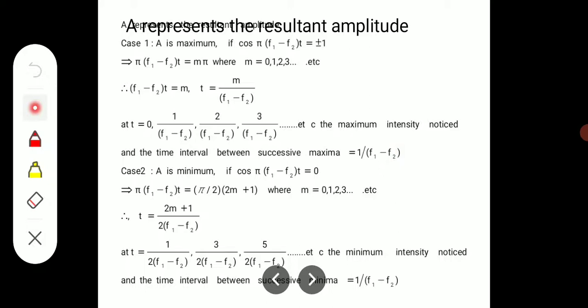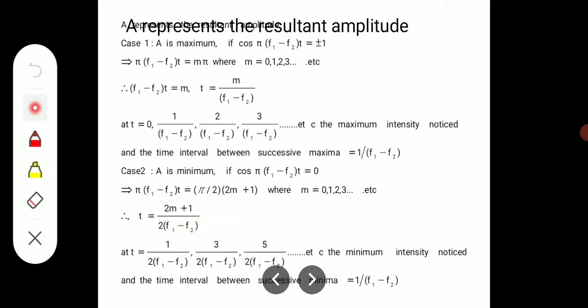Then let us consider if A is minimum. We get minimum amplitude when cos(pi (f1 minus f2) t) is equal to 0. After simplifying this, t is equal to (2m plus 1) divided by 2(f1 minus f2).